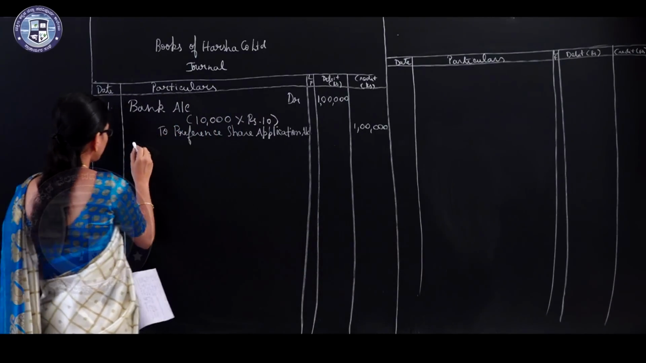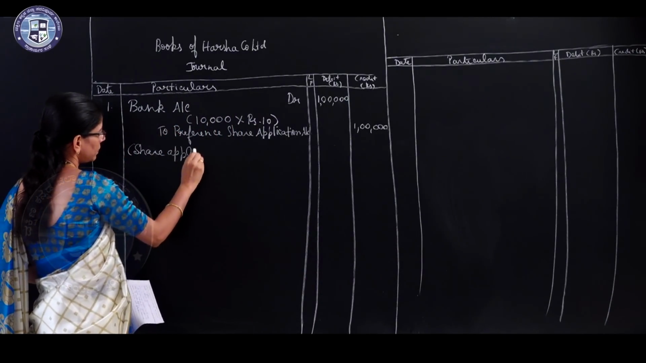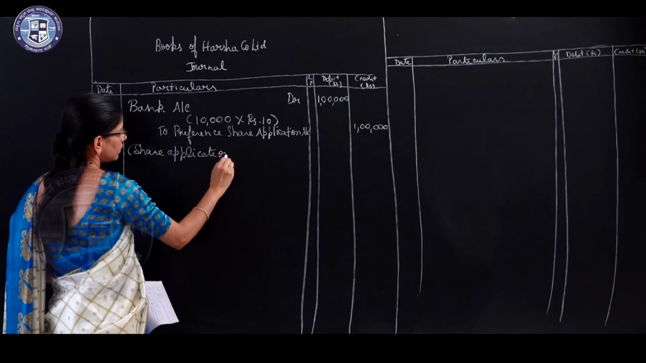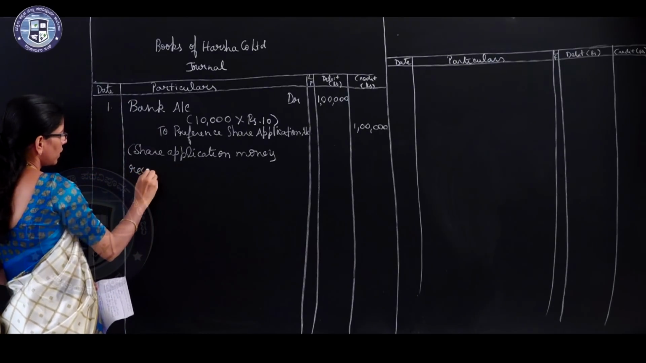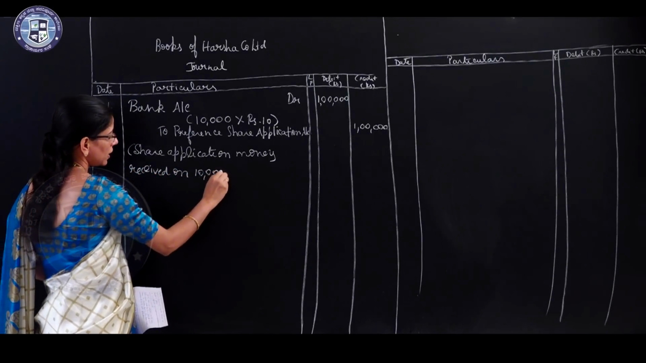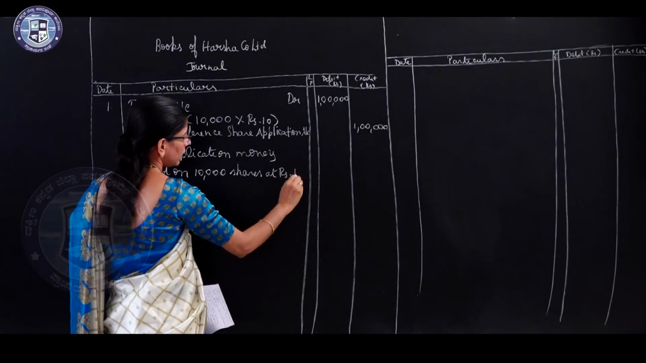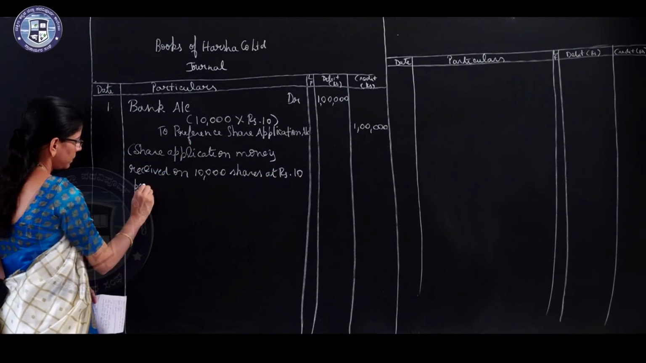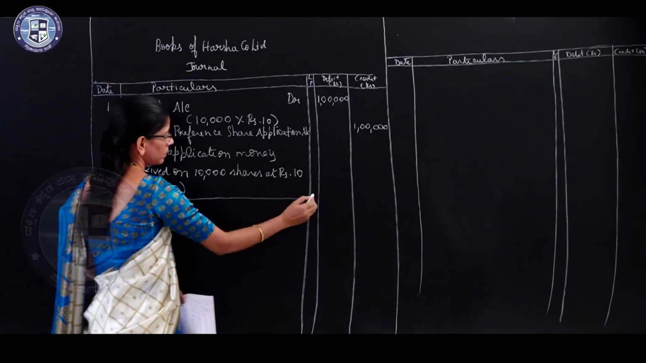Write the narration. Share application money received on 10,000 shares at rupees 10 per share.